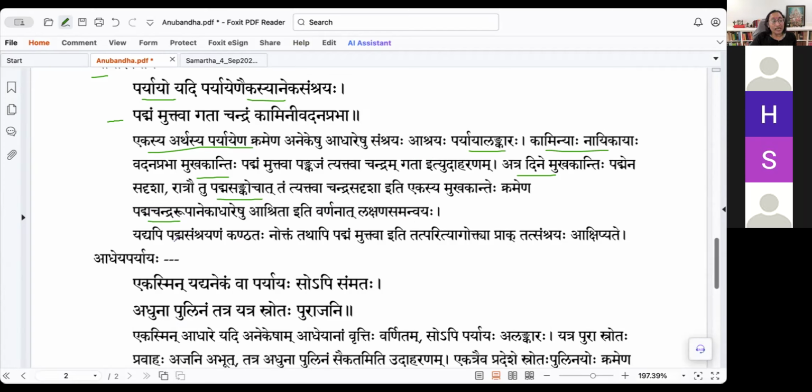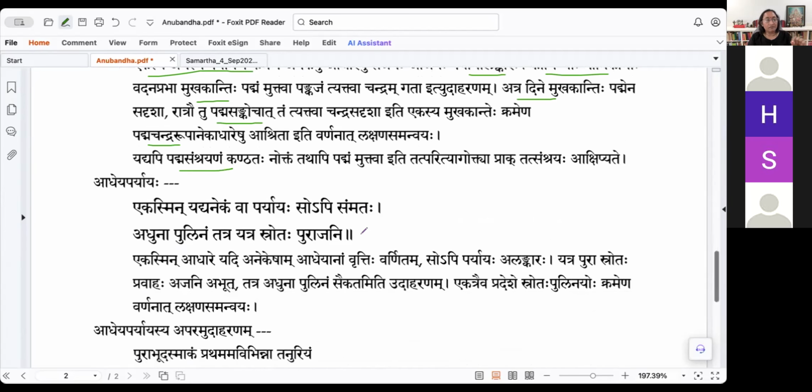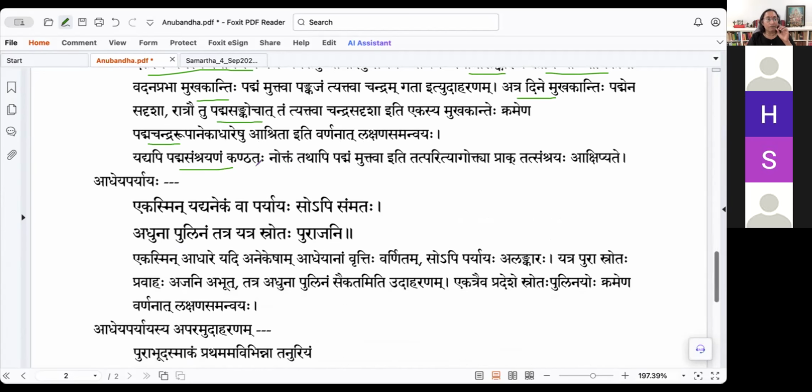Is that clear? So, yadyapi padma samshrayanam kanthataha noktam. Even though it has not been exactly said that Kamini Vadana Prabha Pratamam Padmam Gata Tadanantaram Padmam Muktva, that sort of a description, the first step is not at all explained here. So Padma Samshrayanam Kanthataha Noktam. It has not been explicitly said that the Kanti has come to the lotus.